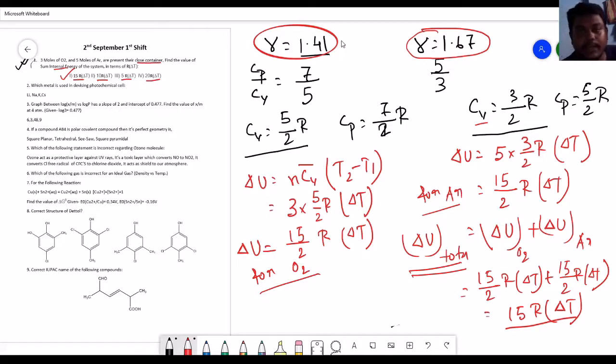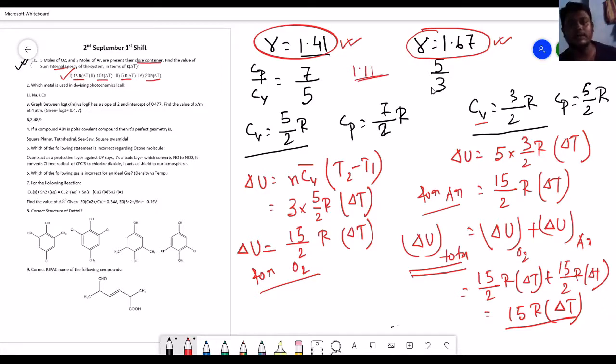So remember that part, it is one of the two most important terms. For oxygen it will become 1.41, for helium it is 1.67, and if you go further for the triatomic it will become much lower, it will become 1.11. So the gamma value decreases when the atomicity of the system increases.